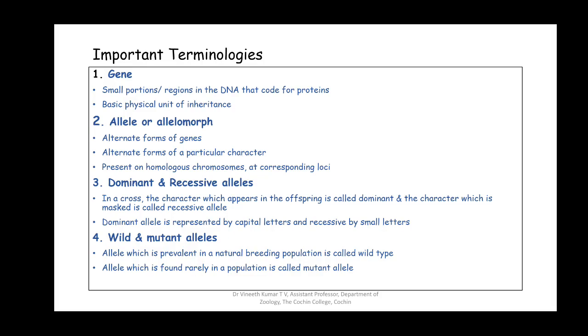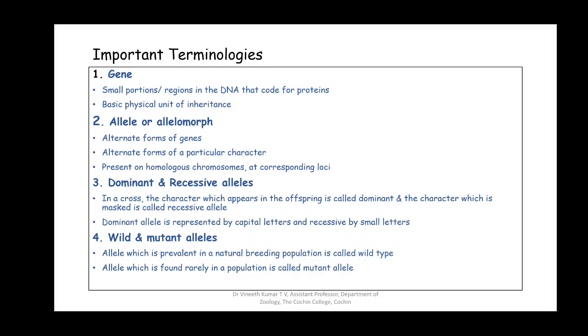For example, if you take the skin color, the people who are albinos, that means their skin does not produce melanin. As a result, their skin will be completely white in color. That is a particular deformity or disorder called albinism.